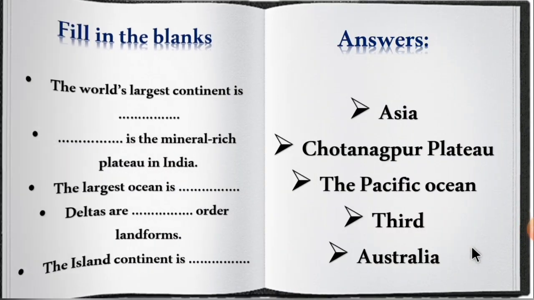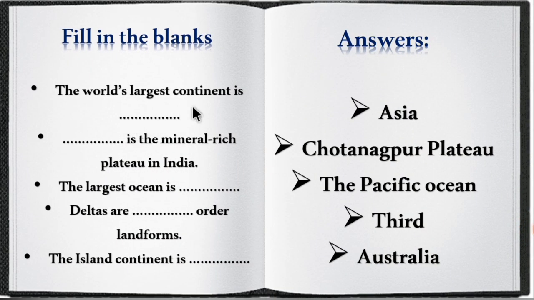Next is fill in the blanks. The world's largest continent, the answer is Asia. Which is the mineral rich plateau in India? The answer is Chota Nagpur Plateau. The largest ocean is the Pacific Ocean. Deltas are third order landforms and the island continent is Australia.